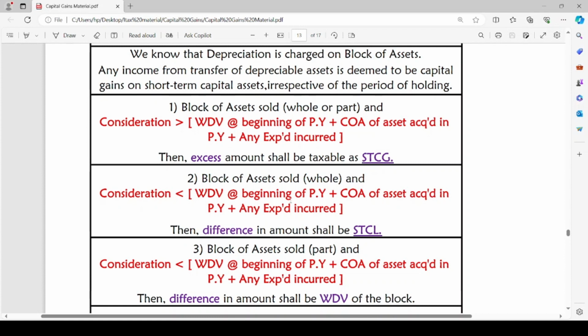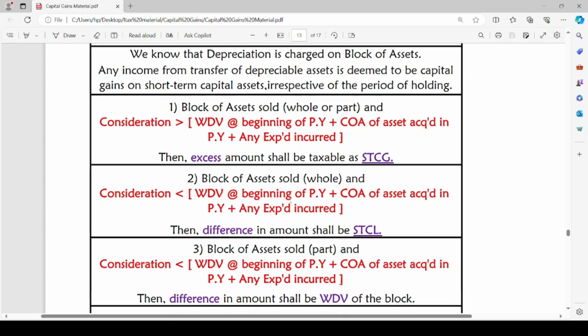The third case is block of assets sold in part. That means the whole block is not sold, only a part of block of assets is being sold. And the consideration is less than WDV at the beginning of previous year plus cost of asset acquired in the previous year and any expenditure incurred. The consideration is less than the whole block of assets, but only part of block of asset is being sold.